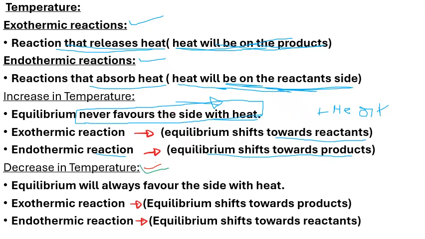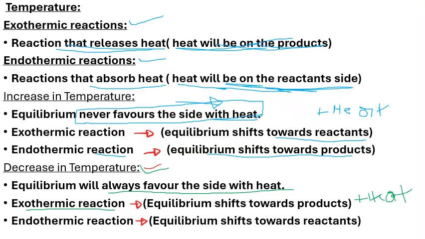Okay, and then secondly, what happens when we decrease our temperature? When we decrease the temperature, equilibrium will always favor the side with heat. Meaning if it's an exothermic reaction, your equilibrium will shift towards the products because your heat there is on the products, right?